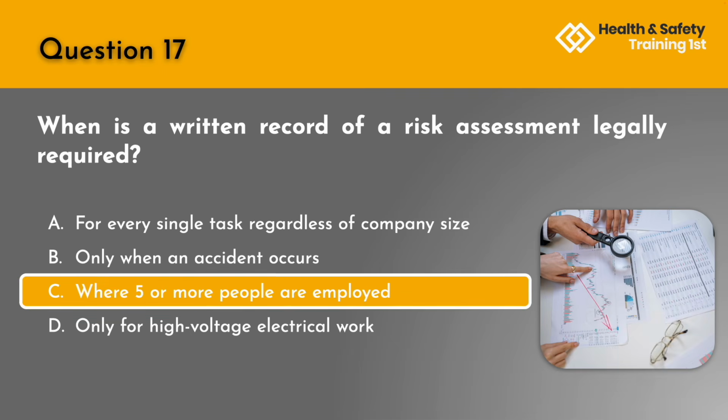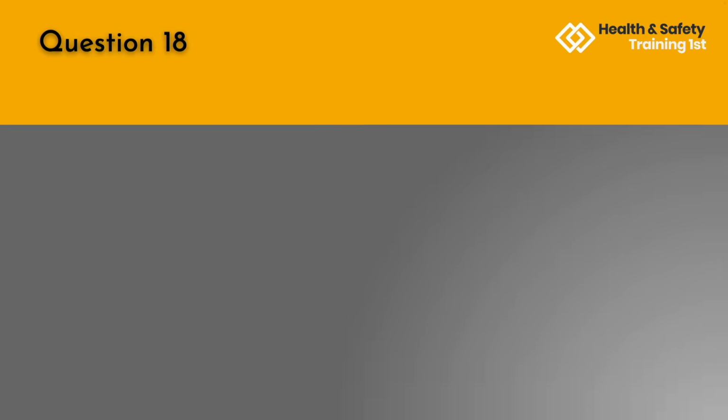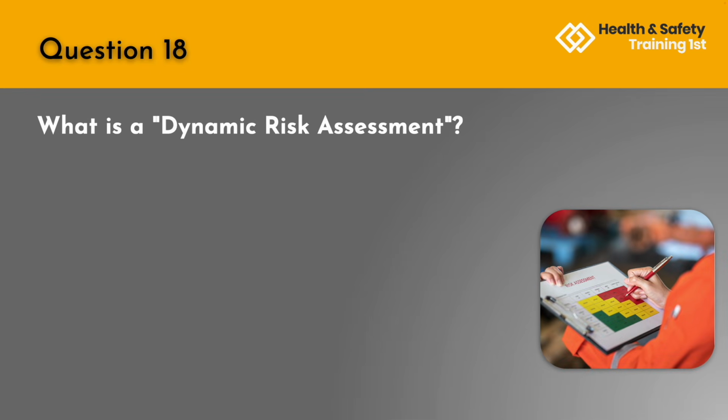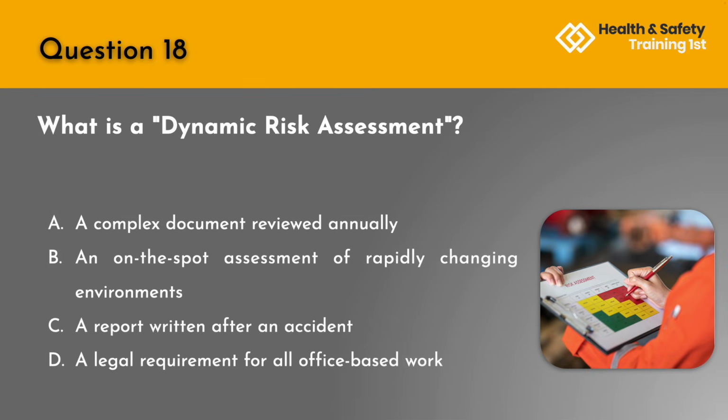The correct answer is C. Where 5 or more people are employed. Question 18. What is a dynamic risk assessment? A. A complex document reviewed annually. B. An on-the-spot assessment of rapidly changing environments. C. A report written after an accident. Or D. A legal requirement for all office-based work.